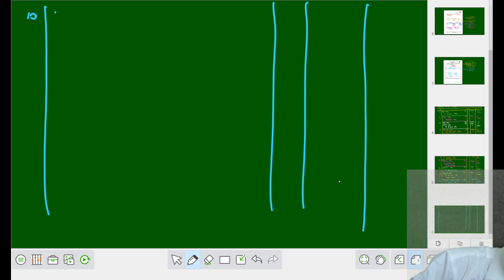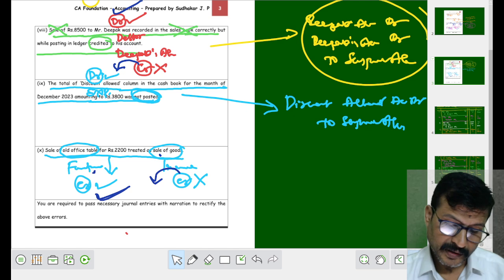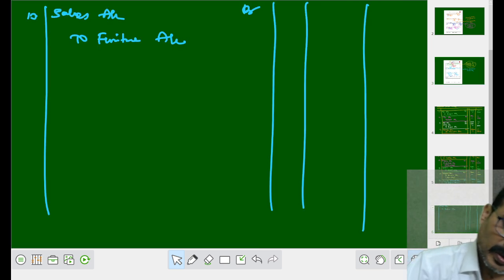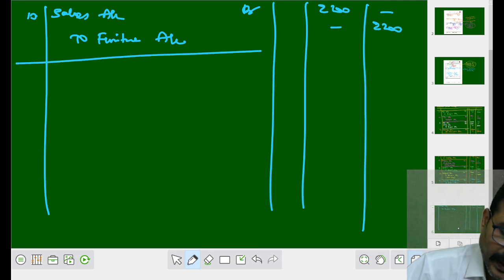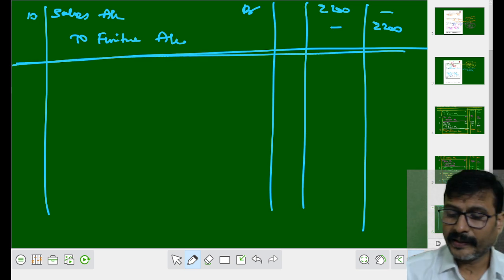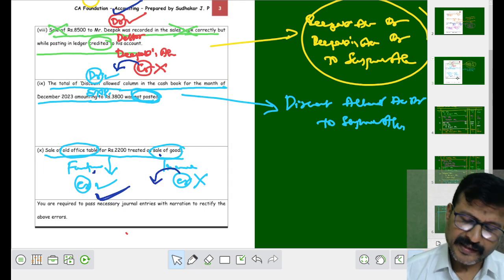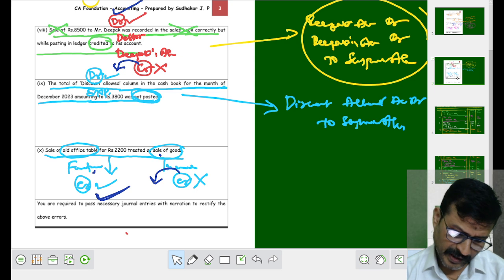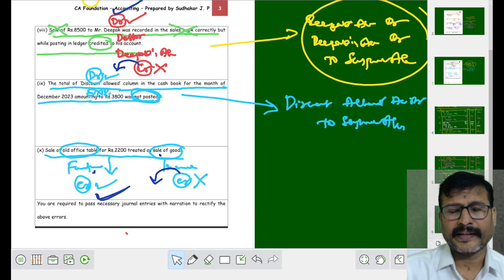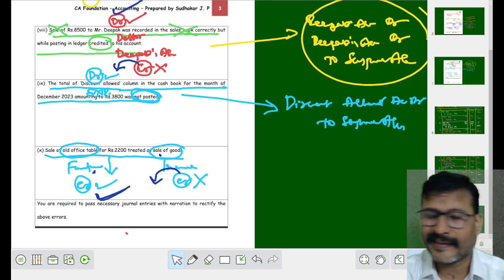Entry number 10. Sales account debit to furniture account. It is an amount of rupees 2200. Being wrong credit to sales account is rectified. This is how to give the journal entry with narration to rectify the above errors. So the entries with narration and rectification are passed.